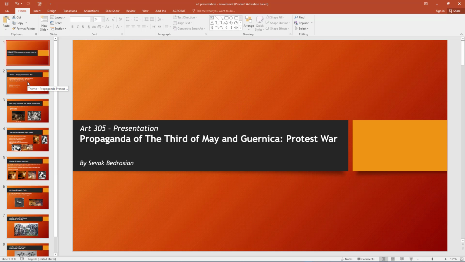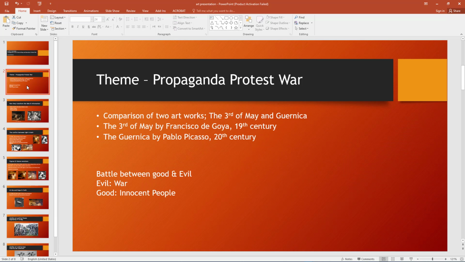Although these two artworks have been created in different centuries by different artists, they share many things in common. The propaganda of both artworks is protesting the war, or the battle between good and evil, which in this case, the evil is the war.